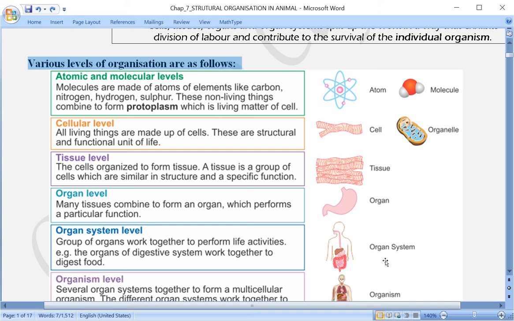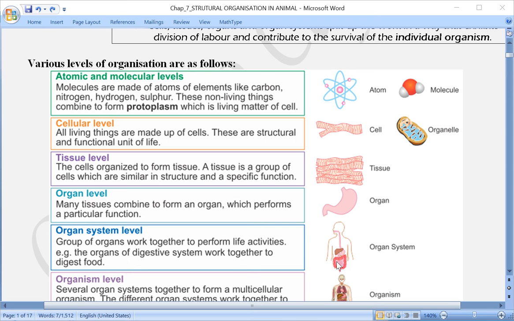Like for example, let us say the digestive system is shown in this figure. That means starting from the alimentary canal, which starts from the mouth and ends at the anus. In between, so many other organs are present. These organs perform different kinds of functions. Along with the organs present in the alimentary canal, there are some glands also, like liver, pancreas, salivary gland. All these are accessory glands which are not a part of the alimentary canal, but they still help in the process of digestion by pouring their secretion into the alimentary canal.